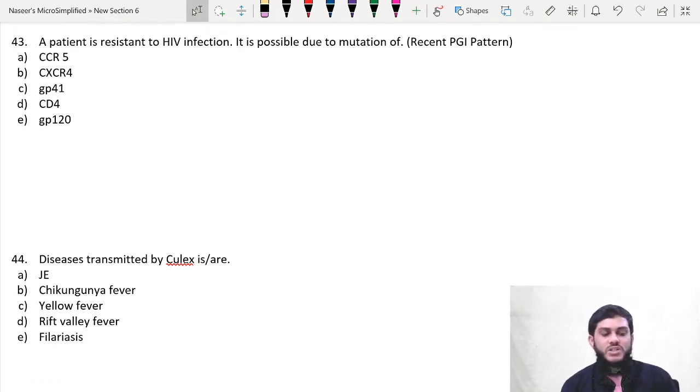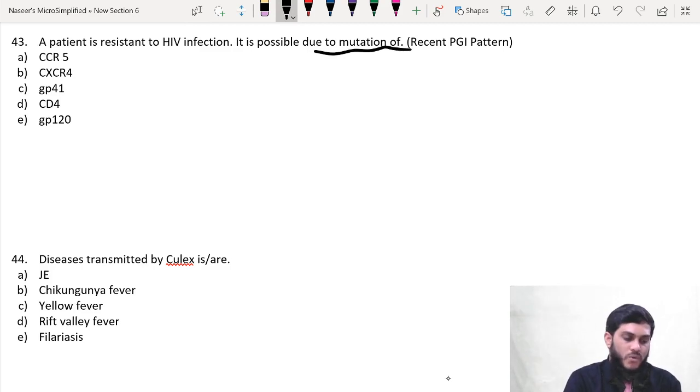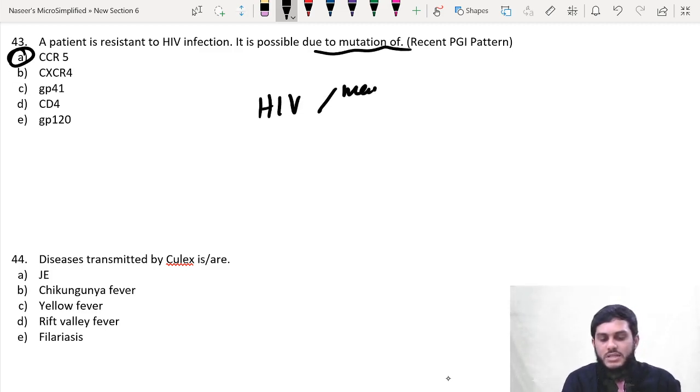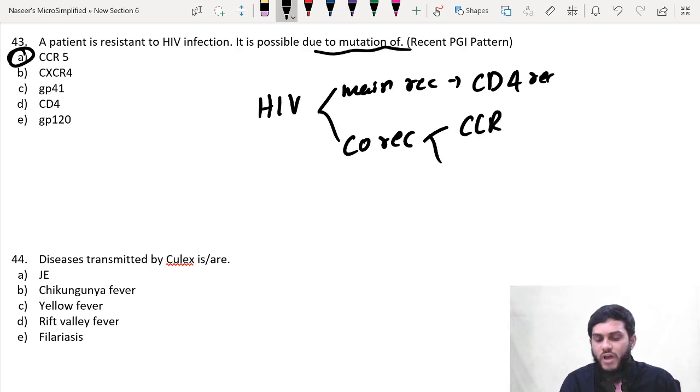Next question: a patient is resistant to HIV infection. Resistance to HIV infection is possible only due to mutation of CCR5. There are no other receptor mutations reported. You know that for HIV, the main receptor is the CD4 receptor, and the co-receptors are CCR5 and CXCR4.